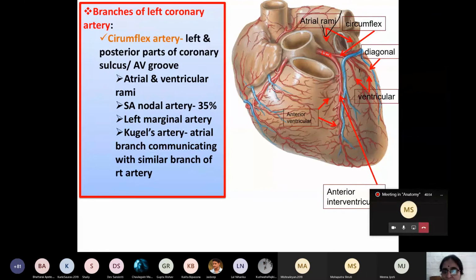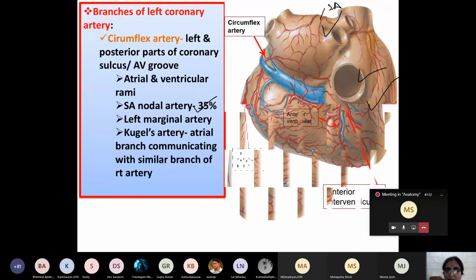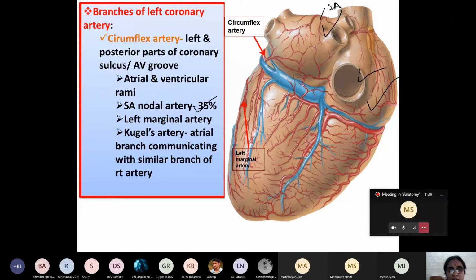Similarly, they give small branches to the left ventricle. They are known as the ventricular rami. Okay, and in 35% of the cases, one of the atrial rami will give a branch to the SA node, that is known as SA nodal artery. And one of the branches of the circumflex artery will run along the left border and margin of the heart, that is known as left marginal artery, that I have labeled. See, this is the left marginal artery.